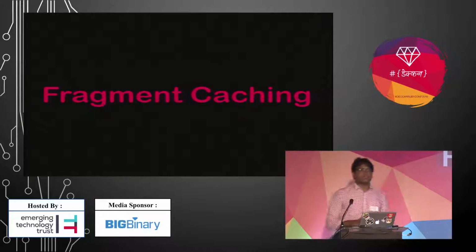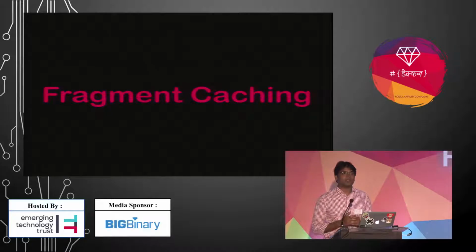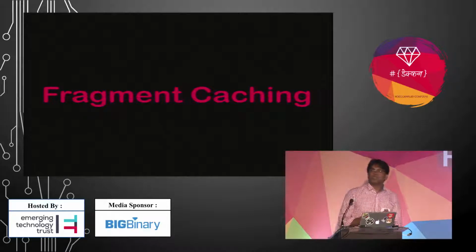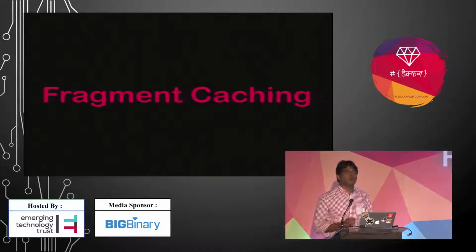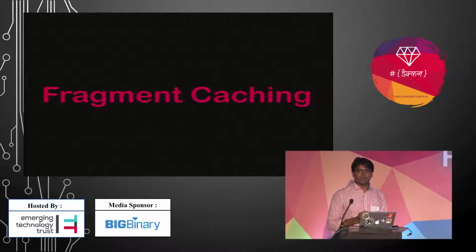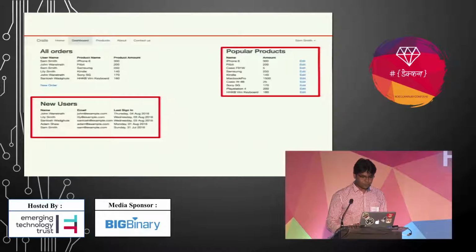Fragment caching is Rails' own mechanism. Nowadays every real world application has dynamic content. Some pages have different components on one page, but we want to cache those components separately, and we also want to expire those separately. For this scenario, fragment caching comes into the picture.